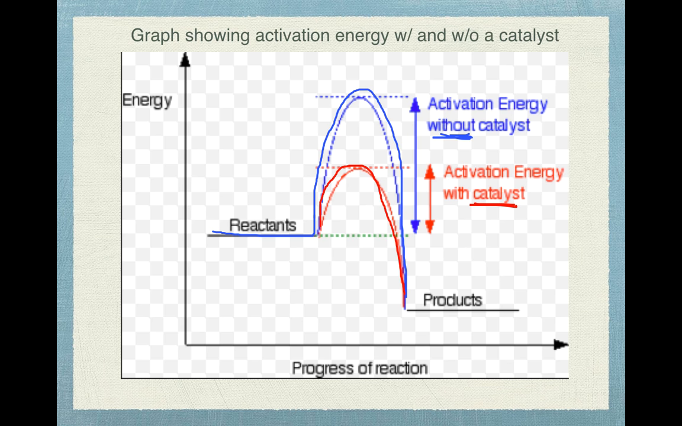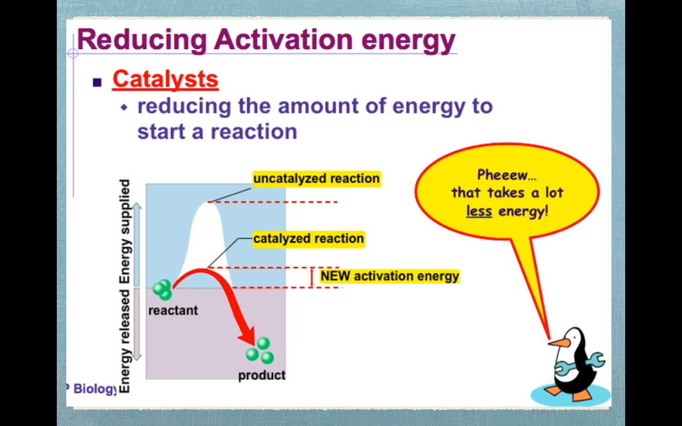So catalysts will lower the activation energy. This is the activation energy, and this is the activation energy for the blue. So you can see that the red has a much lower activation energy because of the catalyst. So catalysts reduce the amount of energy to start a reaction. Again, this is just showing the uncatalyzed versus the catalyzed reaction, and the new activation energy is much less. It takes a lot less energy when you have a catalyst, which means the reaction can occur a lot faster.